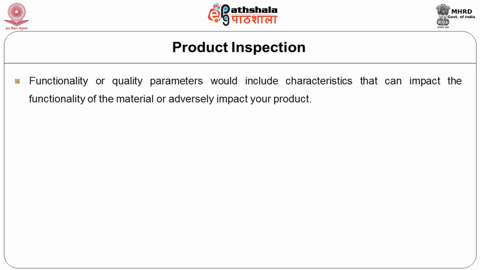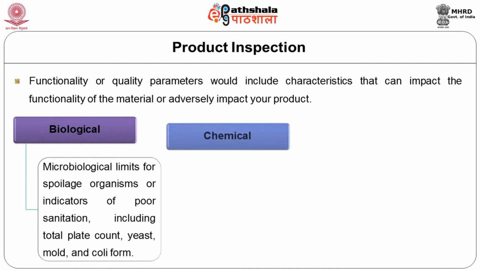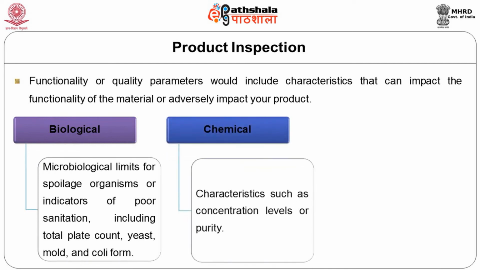These parameters would include characteristics that can impact the functionality of the material or adversely impact the product. Biological are again the microbiological limits for spoilage organisms or indicators of poor sanitation, including the total plate count, yeast, mold, coliform count, etc. In the case of chemicals, it is the concentration levels or the purity.